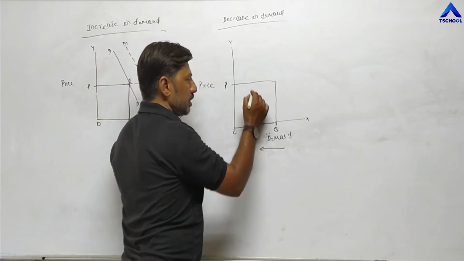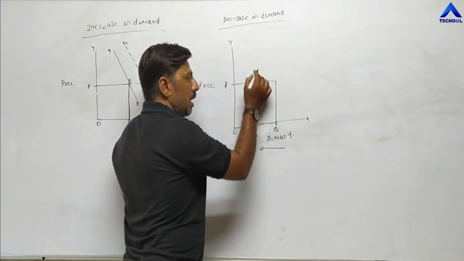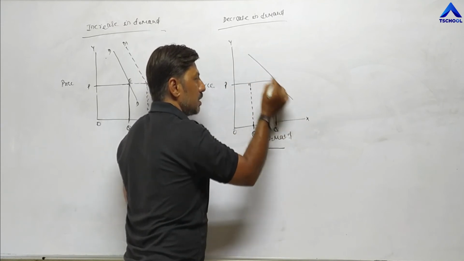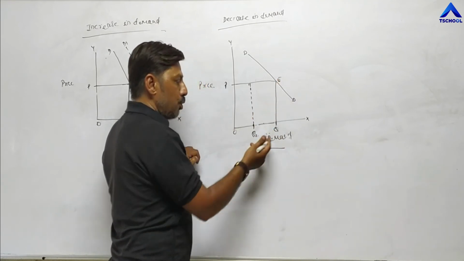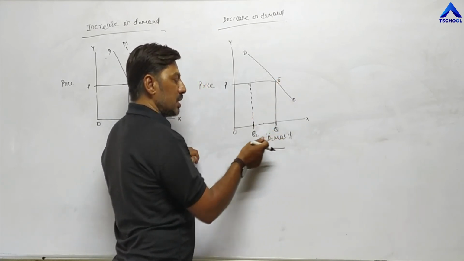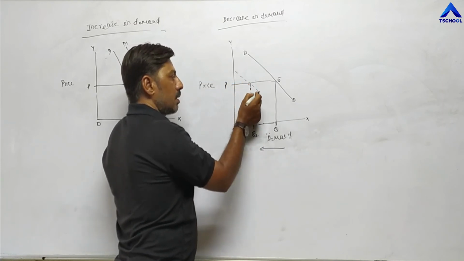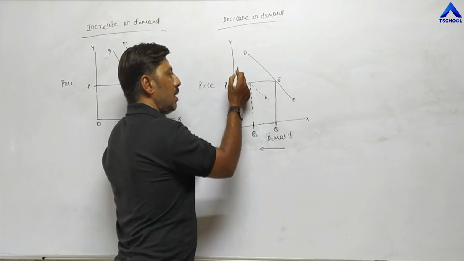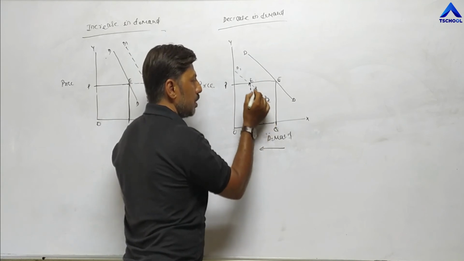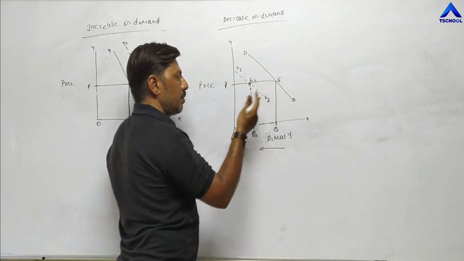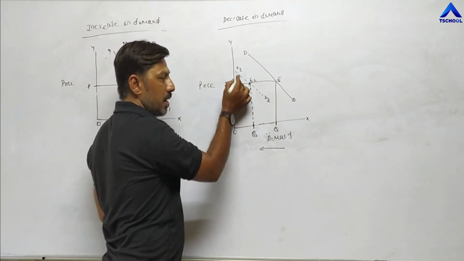Now join this line. Because price remains the same, earlier our demand curve is like this, D. This is the equilibrium point. But due to decrease in demand, the whole demand curve shifted here. D1 and the new equilibrium point is E1. No, sorry, we are giving two, D2, E2. Any name you can give. This is the new equilibrium and demand curve.